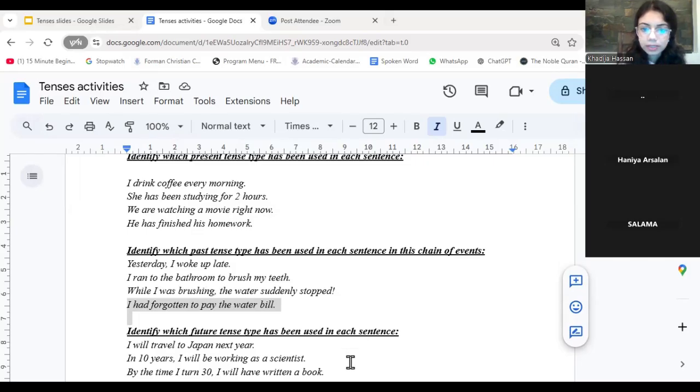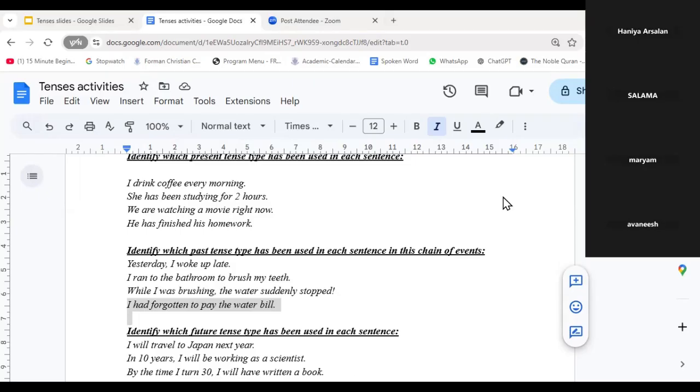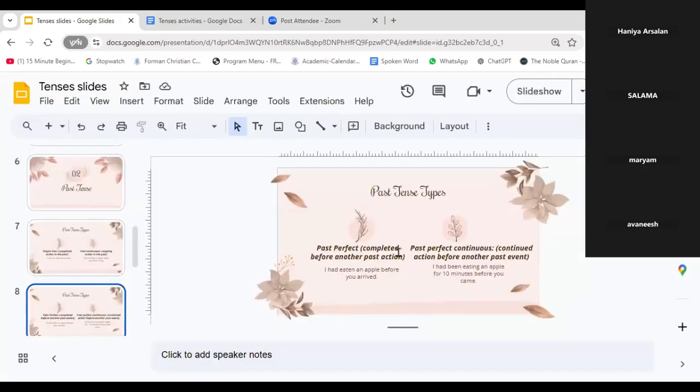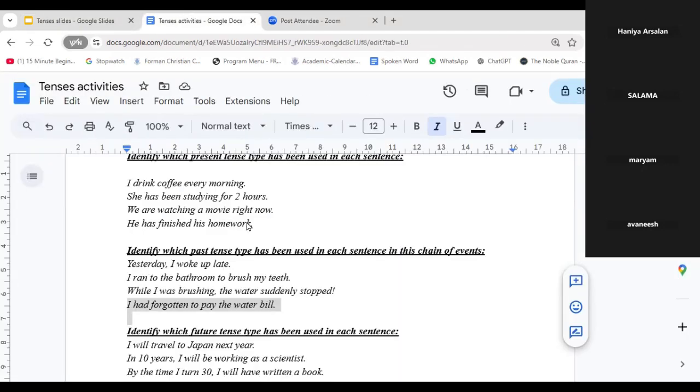Hania, what do you think? Or Salama? Or Avanish or Mayam? Oh, Mayam, you've already answered. Past perfect continuous. Okay, so it's actually past perfect, right? Let's see the condition for past perfect again. Completed before another past action, right?